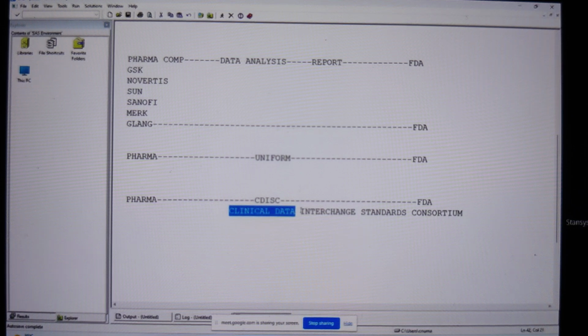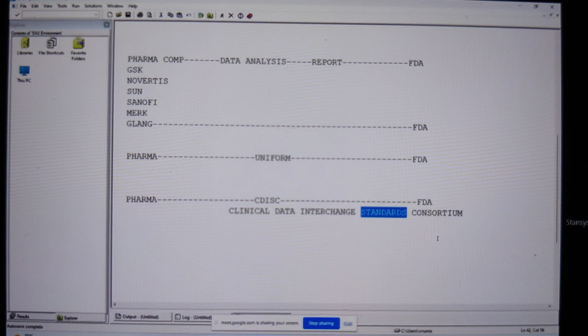Interchange. We have to interchange between the pharma companies we have here, or within the two different pharma companies. Pharma companies to different regulatory bodies, or CRO company to pharma company, or pharma company to CRO, CRO to CRO. We have to exchange the data. We have to interchange the data. To interchange this data, we need to follow certain standards. To create those standards, now we have an organization, and that is called CDSCO, which has been established in 1994.